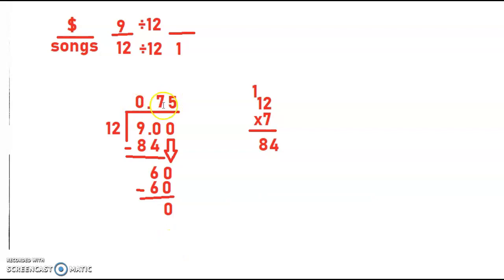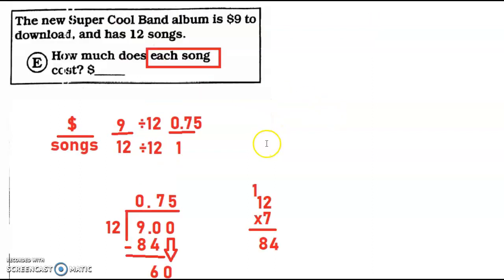So that information, I got my 75 cents. It's just going to go right here. 0.75. So it's basically 75 cents for one song. So when I go back to the top, that's what my answer is. It's going to be 0.75. We'll find it in the end, and we should have the answer for it. That is the first one.